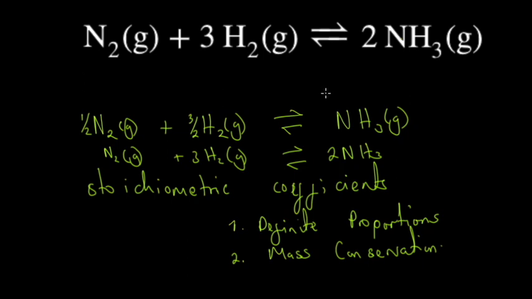We covered the reaction. We explained why this reaction is like this. The G stands for gas in all cases, and this is a reversible reaction because of the arrows pointing in the forward direction and the reverse direction.